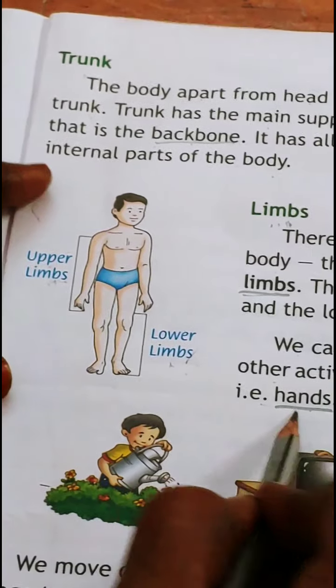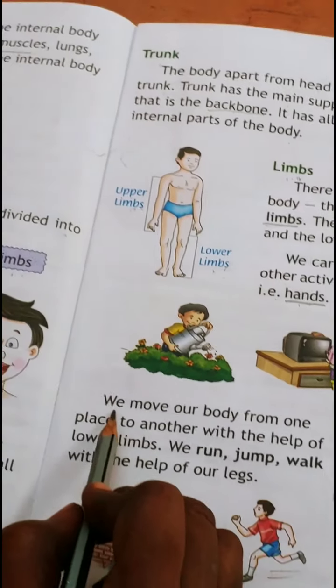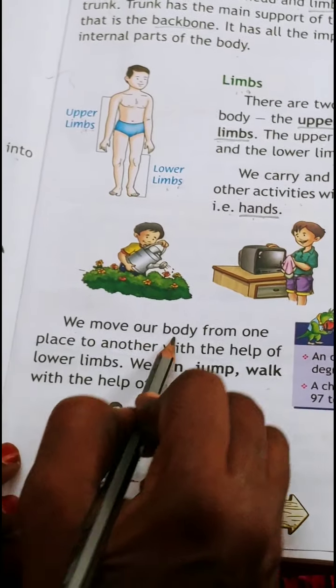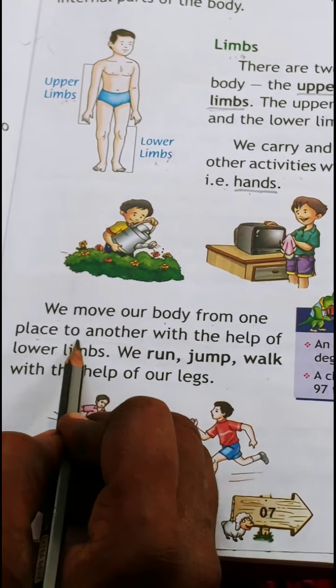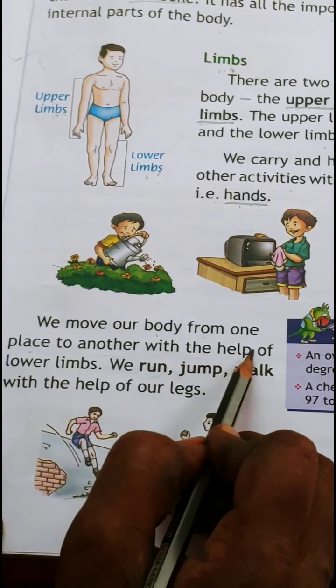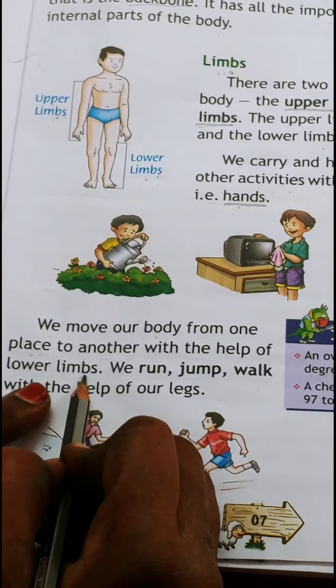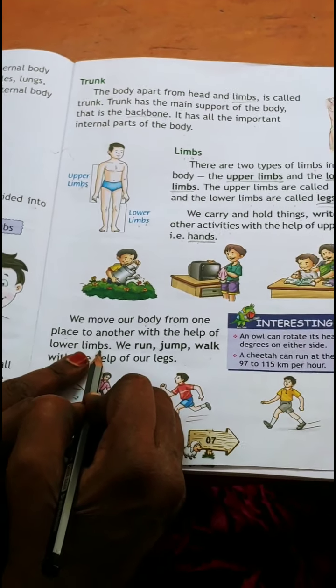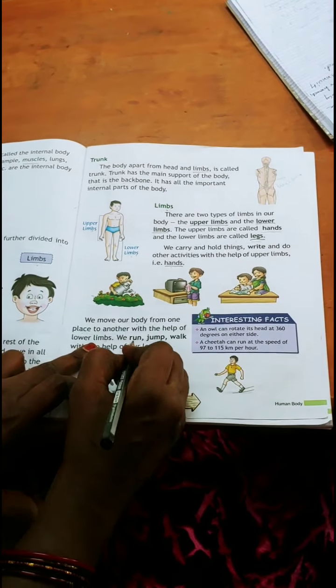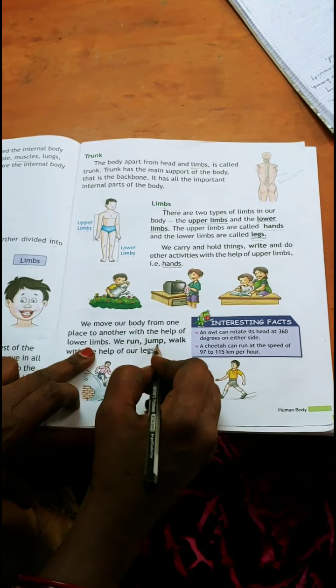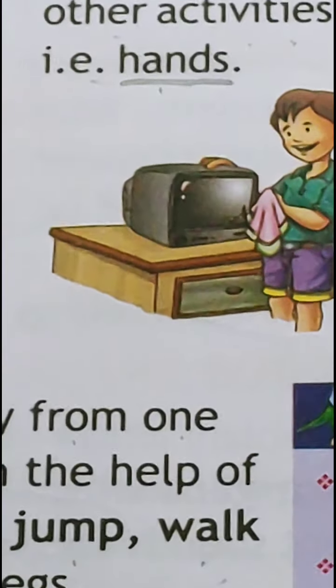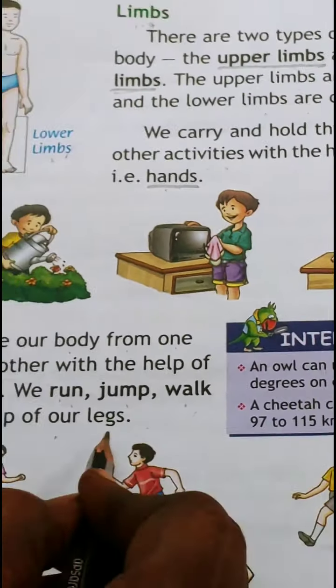They are called hands. Now coming here, we move our body from one place to another with the help of lower limbs. What are lower limbs? Lower limbs are legs. We run with our legs. We jump, we walk with the help of our legs.